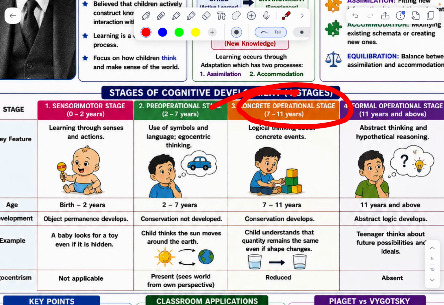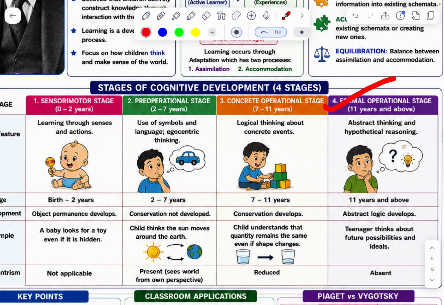Third one, concrete operational stage, 7 to 11 years: logical thinking about the concrete. A child understands that quantity remains the same even if the shapes change. Next one, formal operational stage, 11 years and above: abstract thinking, hypothetical reasoning. Example: a teenager thinks about future possibilities and ideas.